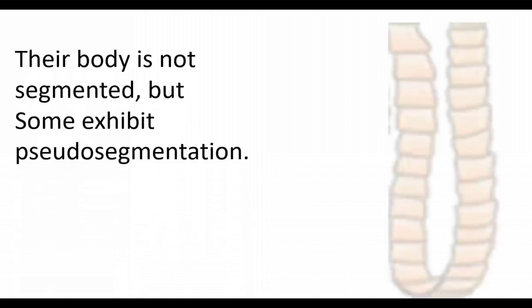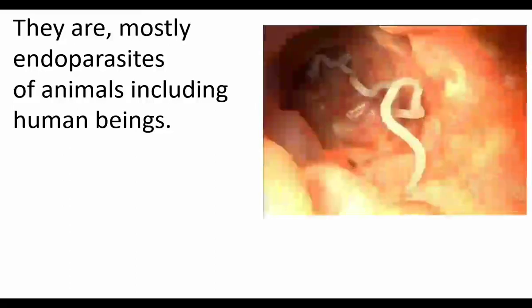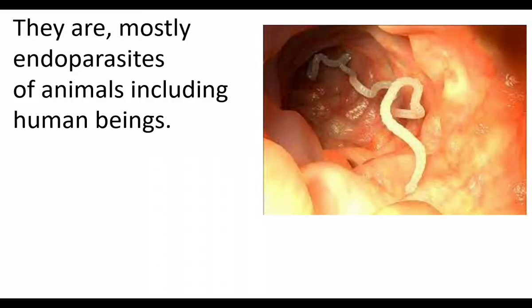Their body is not segmented, but some of the worms exhibit pseudo-segmentation. Some of the worms show false segmentation. That means they have external segmentation. Inside the body has no segmentation. They are mostly endoparasites of animals including human beings. Endoparasites live inside the body.